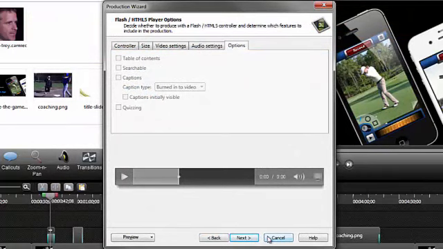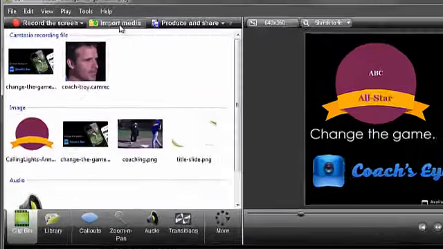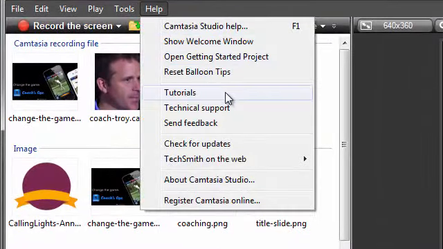Well, it's time for you to try Camtasia Studio for yourself using the content on the timeline, or better yet, create your own. We have lots of free tutorials on our website, and I recommend you begin with the Getting Started series. Also, the help file inside Camtasia Studio tells you how to use each of the Camtasia Studio features and applications. One last thing, if you ever want to open this Getting Started project again to view or practice with,